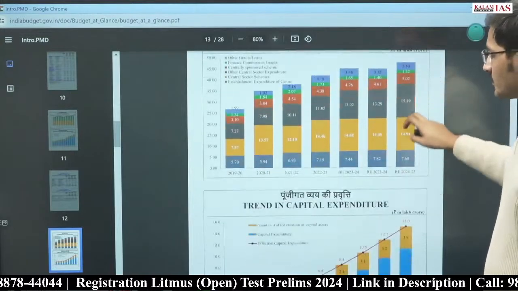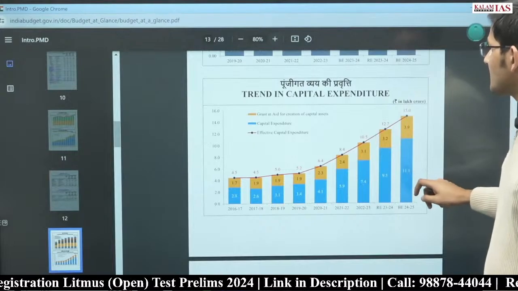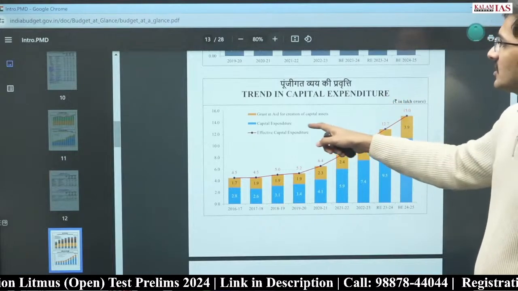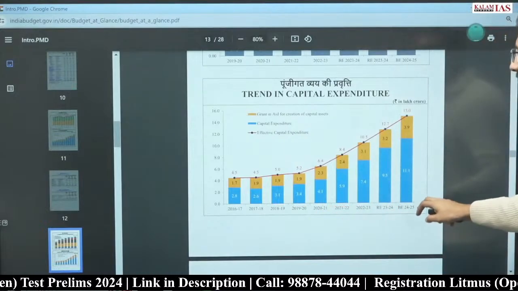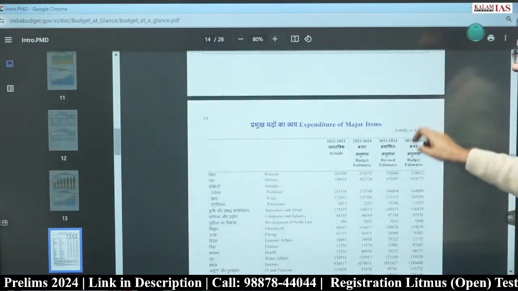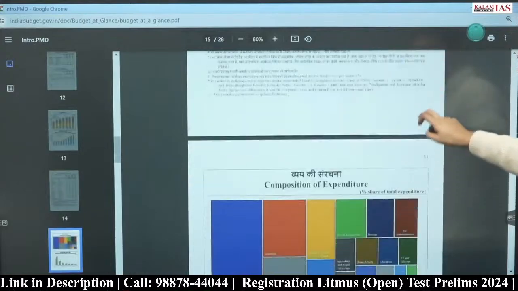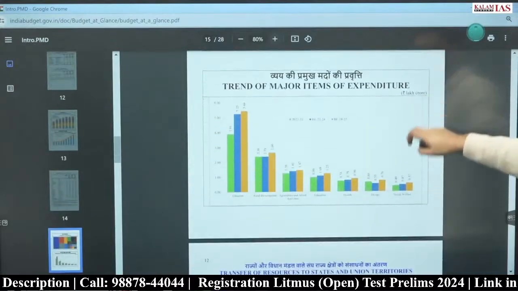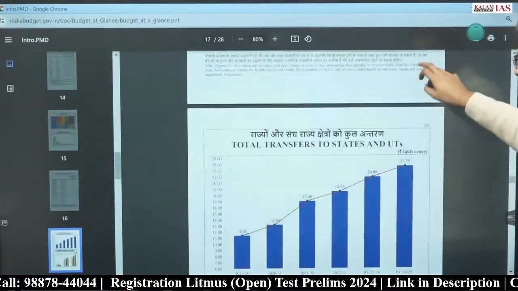Now, composition of expenditure we have already seen in the pie chart. This is the trend in the capital expenditure. This is effective capital expenditure. It includes capital expenditure as well as grants in aid for the creation of capital assets, which is consistent from past many years. Apart from that, there are one or two more things that we have to look at in this.